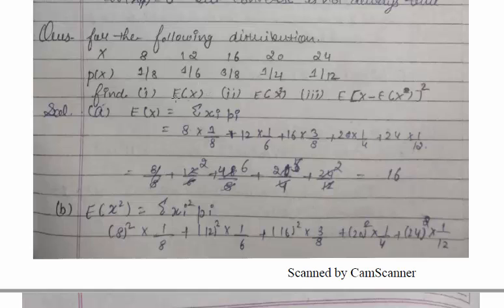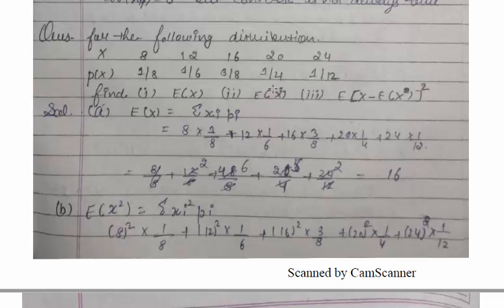In the first part we want to find the expectation of x. In the second part we want to find the expectation of x square. In the third part, we want to find the expectation of (x minus expectation of x) whole square. As we discussed, expectation of x equals summation xi into pi. You multiply the random variable with the corresponding probabilities and add: 8 into 1 by 8 plus 12 into 1 by 6 plus 16 into 3 by 8 plus 20 into 1 by 4 plus 24 into 1 by 12.